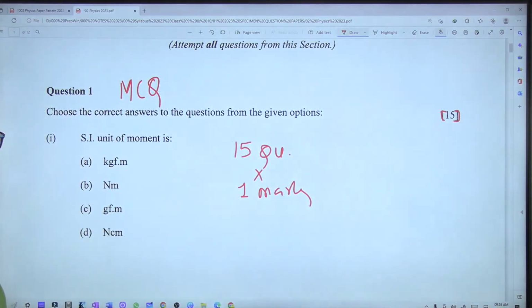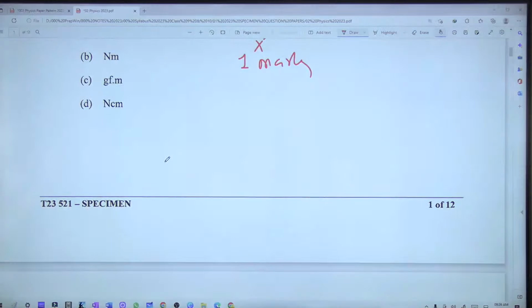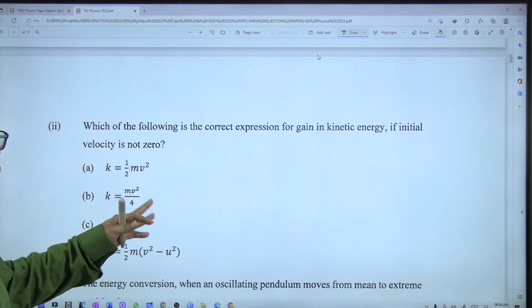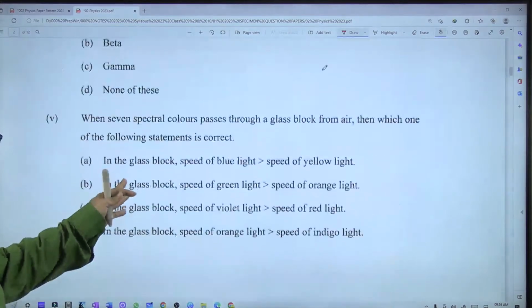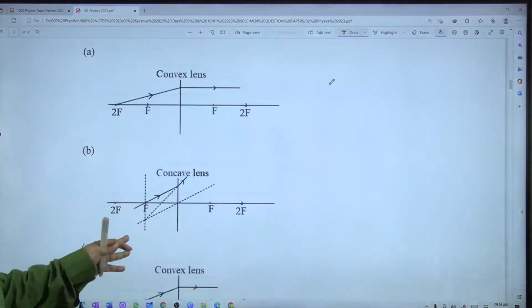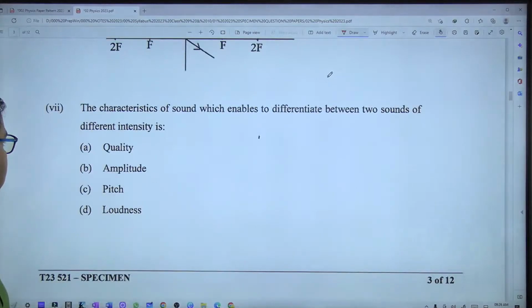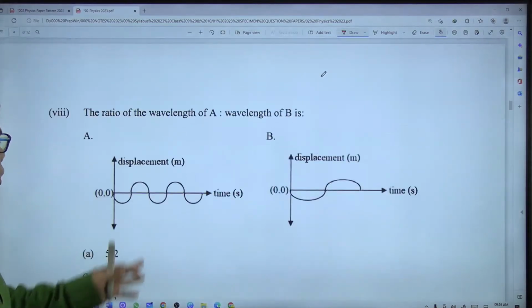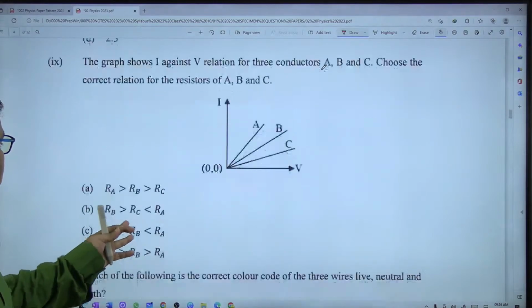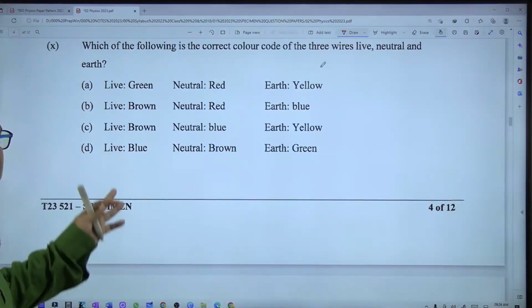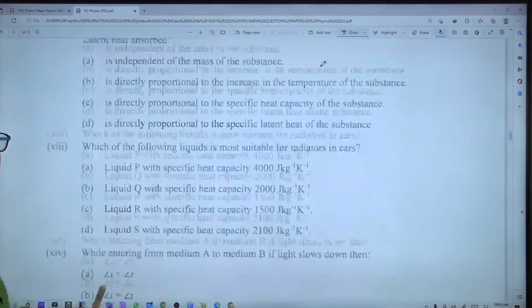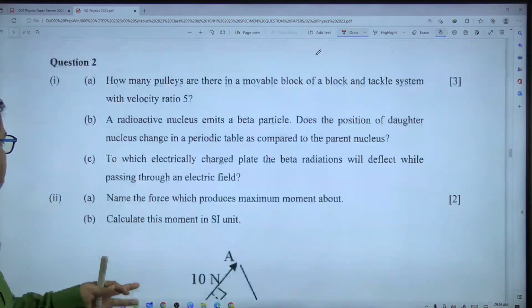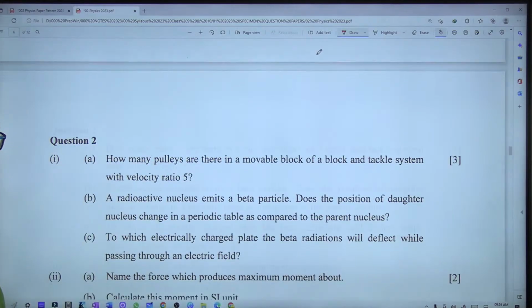SI unit of momentum is what? The option 'not an SI unit' is not given here, so you have to write your answer accordingly. And see, 1 question followed by 4 options, A, B, C, D. A diagram based question is also there. Again, a question followed by 4 options. 1 more diagram based question. A graph related question. Fine. 13, 14. Relation between the angles, light. And then comes question number 2.